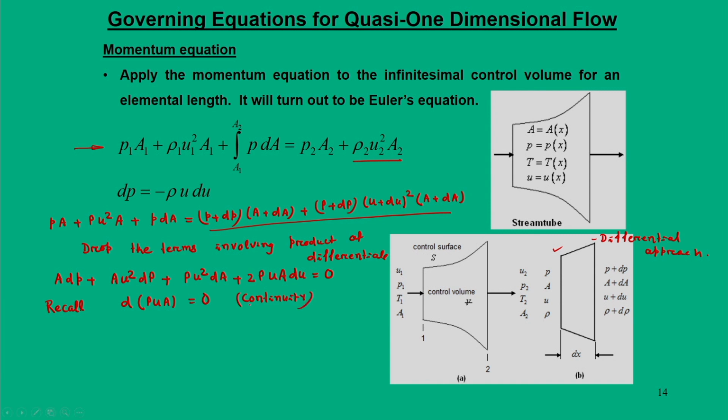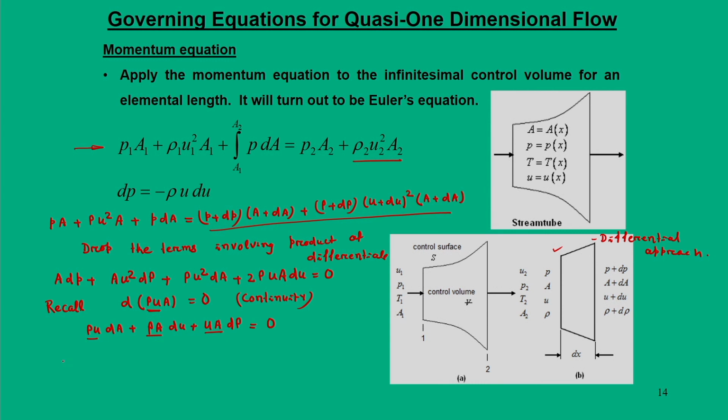So, we can differentiate this. Taking this parameter as 1, we can write rho u dA plus rho A du plus u A d rho is equal to 0. So, you have to differentiate, keeping two terms constant and taking the differential of the other. This is how we do it in mathematics.